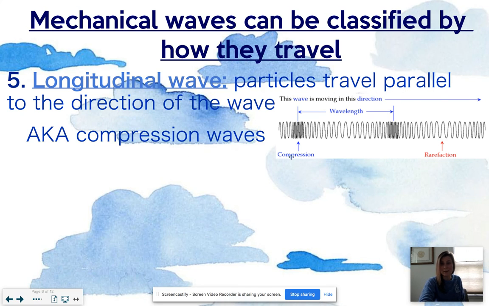The picture is right here. So the wave moves left to right, and the slinky will also move left to right. You can see that in these types of waves, you have your compressions, which are parts that are pushed together, and then you have your rarefactions, which are the parts that are spread out. Please pause the video and write this one down.